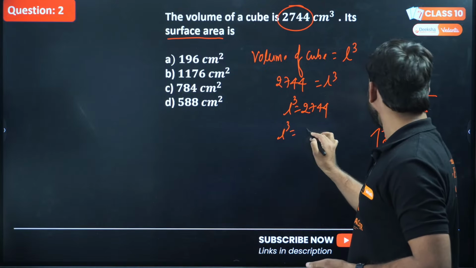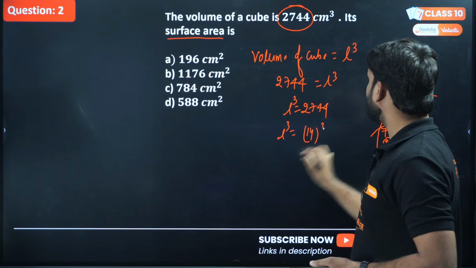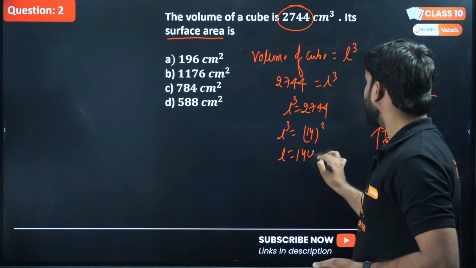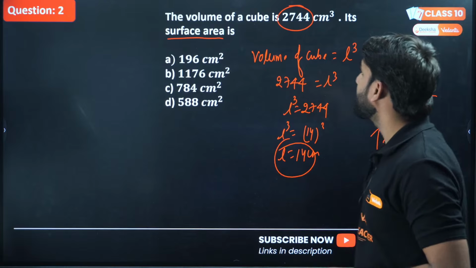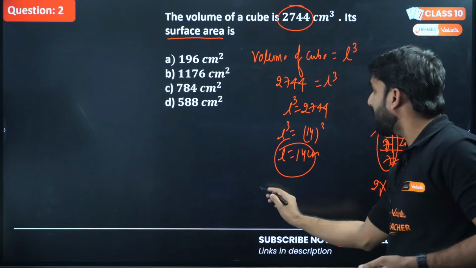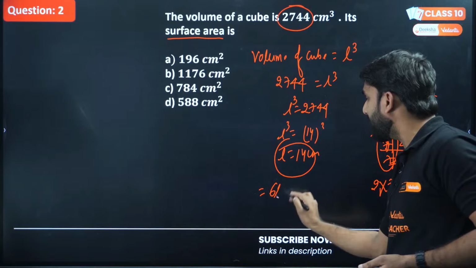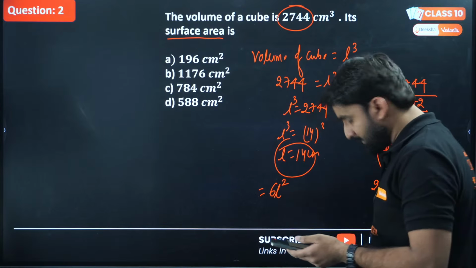2744. So can we write here 14 cube? So the side of the cube is 14 centimeter. Now what do we have to do here? We have to find the surface area. So the surface area of a cube is what? 6 into side square. I hope you know the formula.